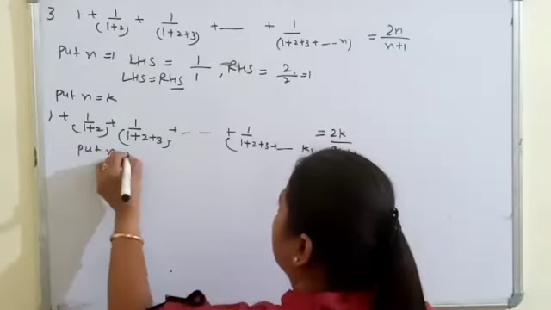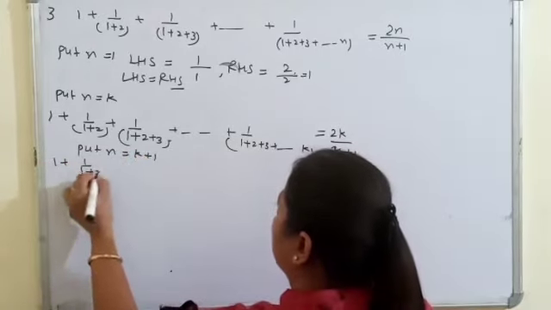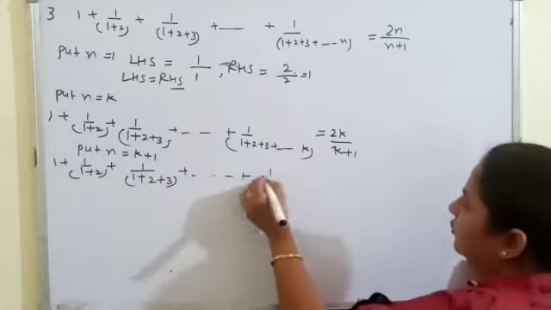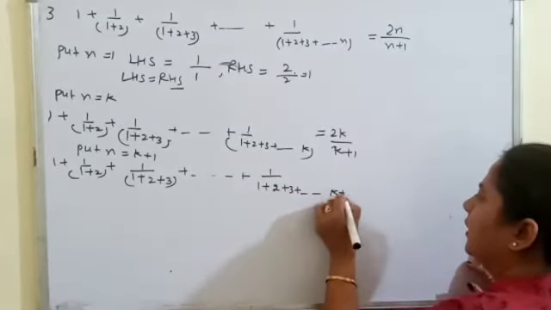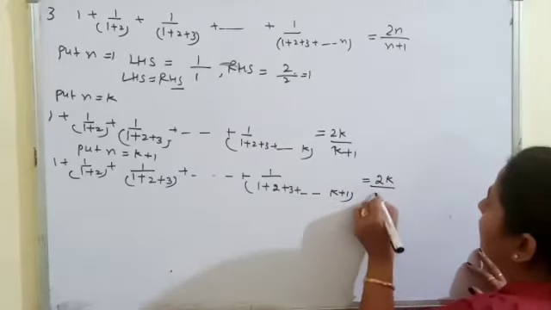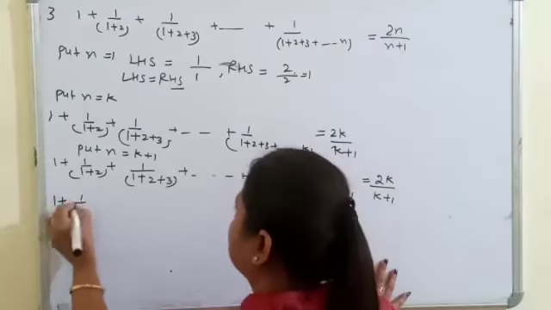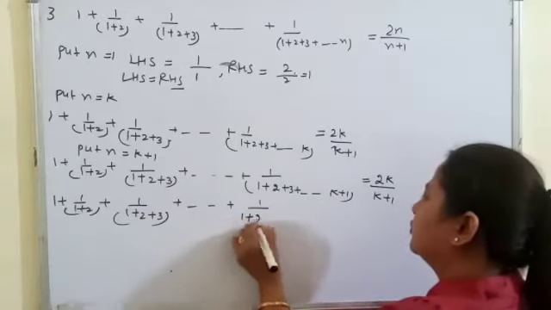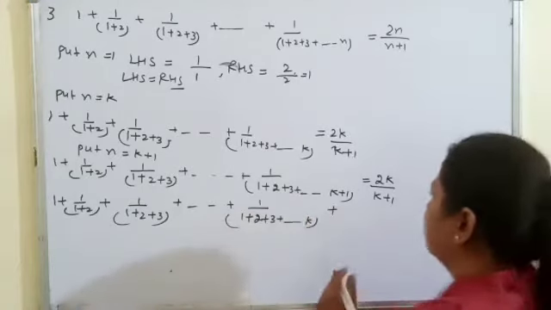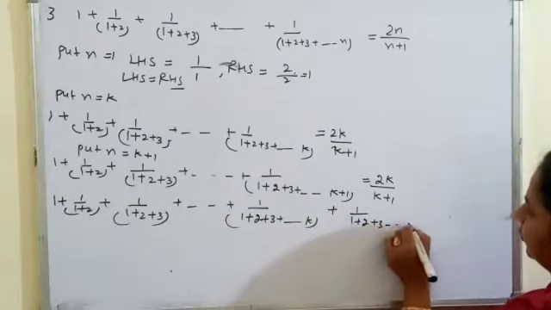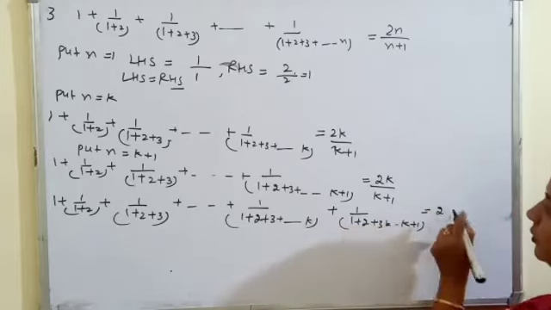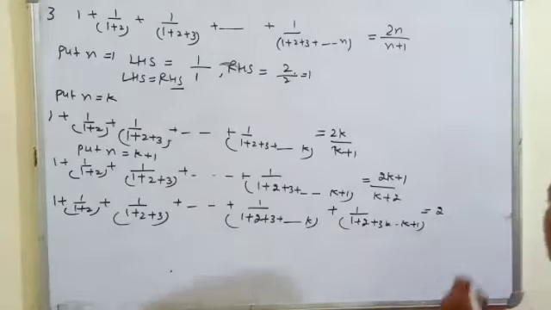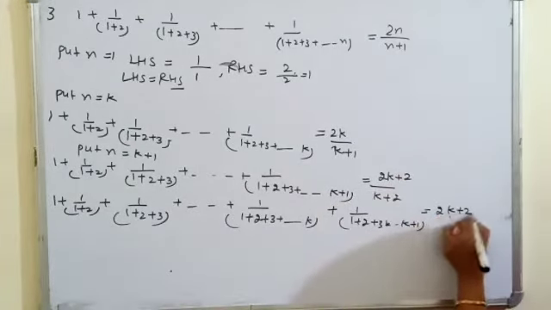Now put n equal to k plus 1: 1 upon 1 plus 1 upon 1 plus 2 plus so on up to k plus 1 equal to 2 into k plus 1 upon k plus 2, which is 2k plus 2 upon k plus 2.